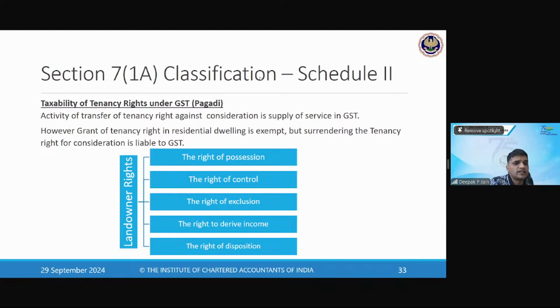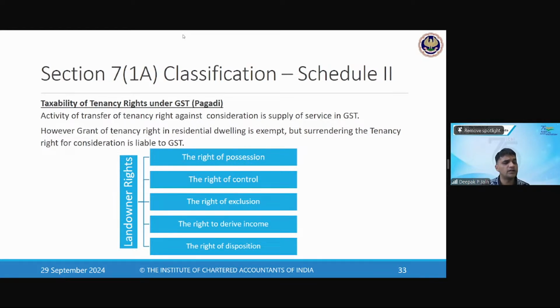Very good question. Residential dwelling tenancy is exempted under which section? It is exempted under section 11, read with notification number 12 of 2017. There is a big exemption notification called notification number 12 of 2017. All exemption of services comes under that. Even residential dwelling is coming under that notification. That notification gets power from section 11 of the GST.